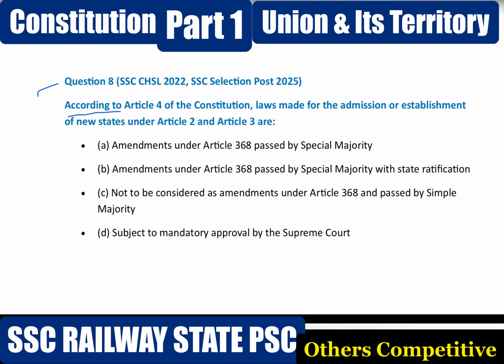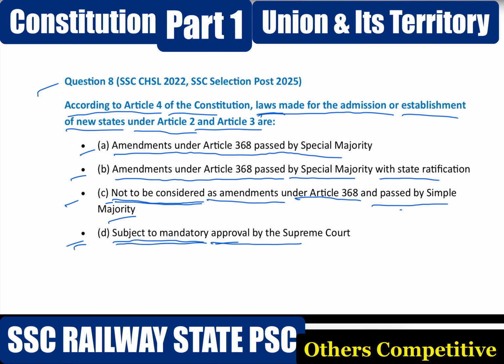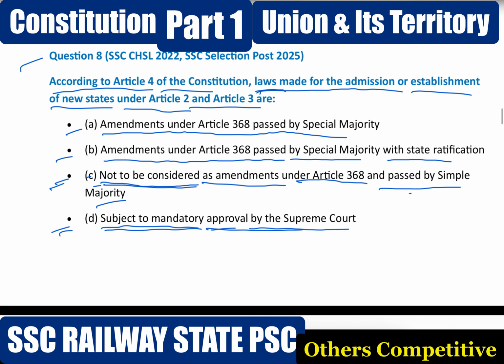Next question. According to Article 4 of the Constitution, laws made for admission or establishment of new states under Article 2 and Article 3 are: option A, an amendment under Article 368 passed by special majority. Option B, an amendment under Article 368 passed by special majority with state ratification. Option C, not to be considered an amendment under Article 368 and passed by simple majority. Option D, subject to mandatory approval by the Supreme Court. Correct answer option C, not to be considered an amendment under Article 368 and passed by simple majority.